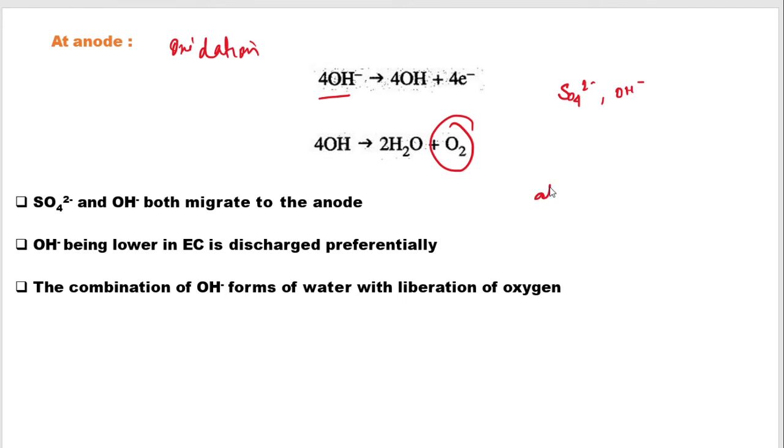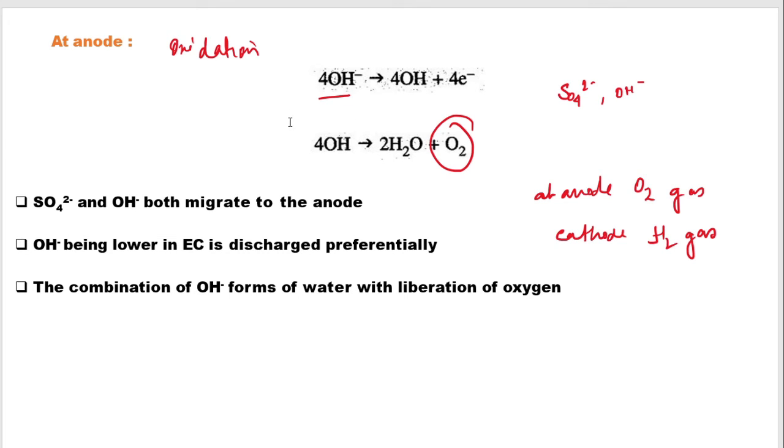So at the anode, oxygen gas is liberated, and at the cathode you have hydrogen gas formed.